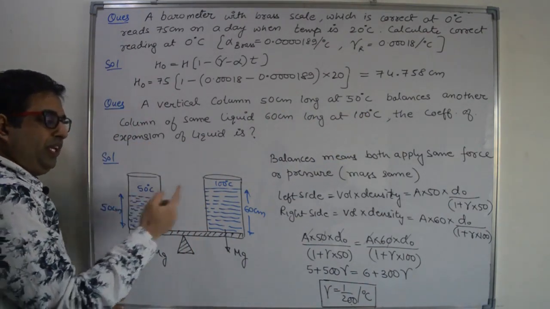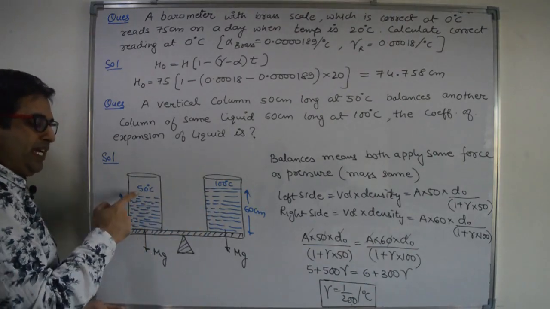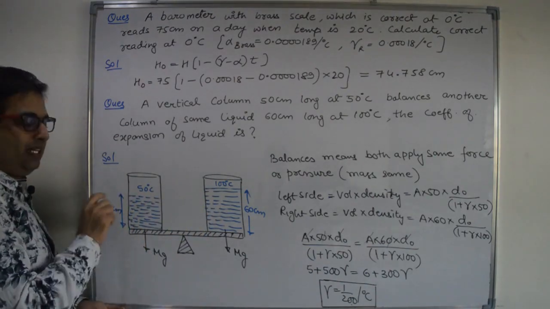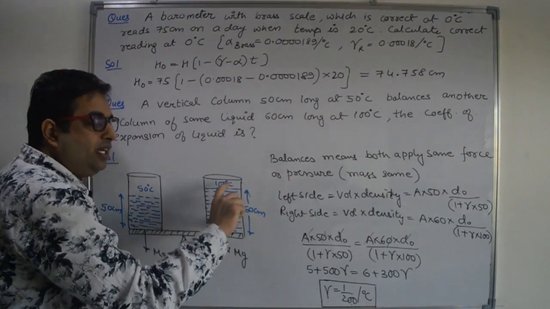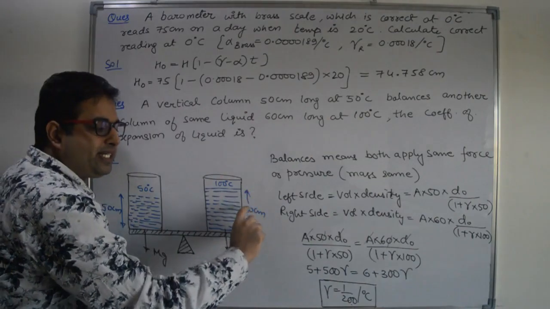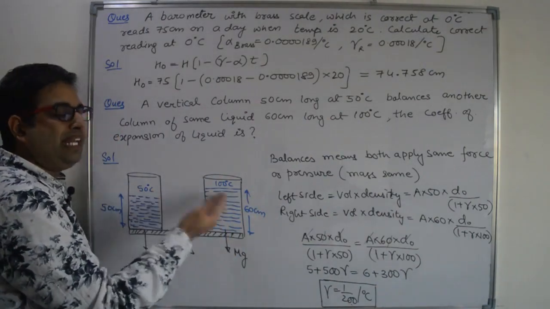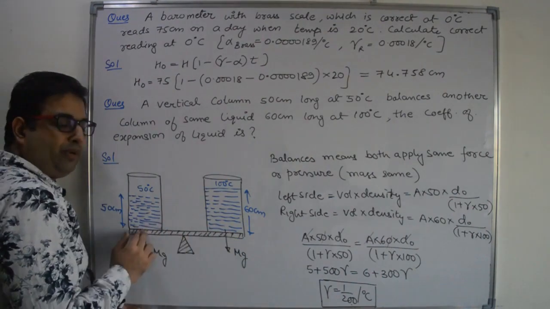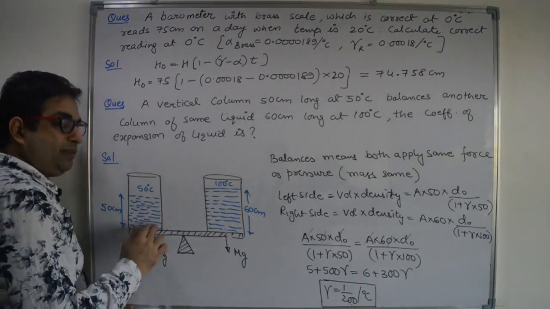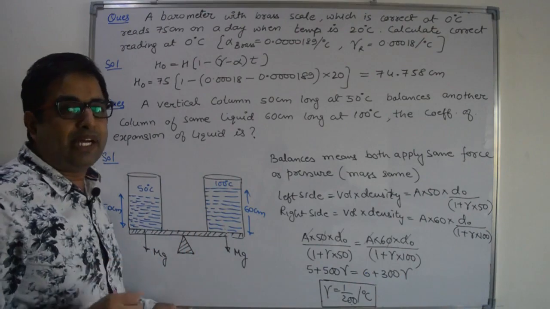One is at 50 degrees Celsius and height is 50 centimeter. Second is at 100 degrees Celsius and height is 60 centimeter, and they are balancing each other, meaning they give the same pressure and force at the bottom of the two columns. It means both have the same masses.